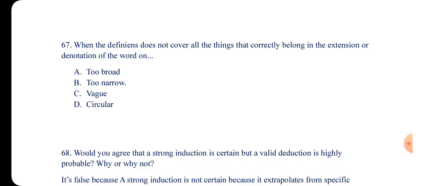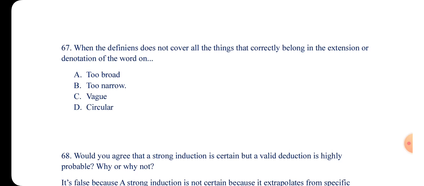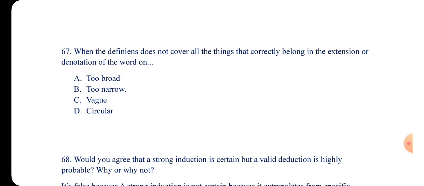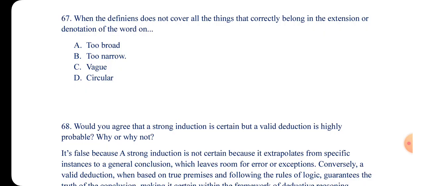If it is too narrow, the definition does not cover all the things that belong in the definition you are giving. If I say a chair is any metal that has four legs, I've left most of the things out. I'm trying to say that a chair is only metal. So if I have a plastic chair, it is not part. If I have a wooden chair, it's also not part. And aside from that, I said it has four legs. So chairs that have two and three legs, benches and all those ones are not part. So they are too narrow.